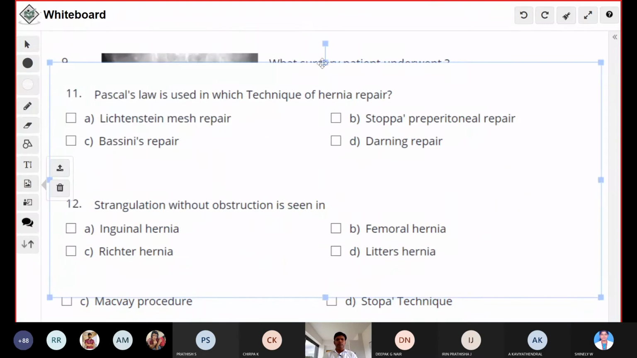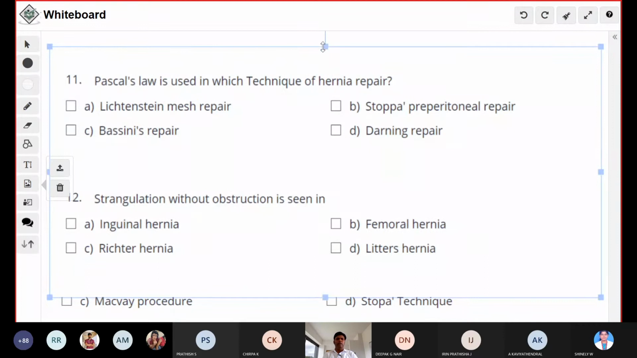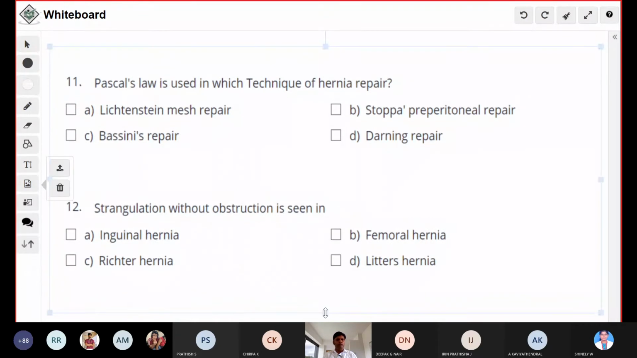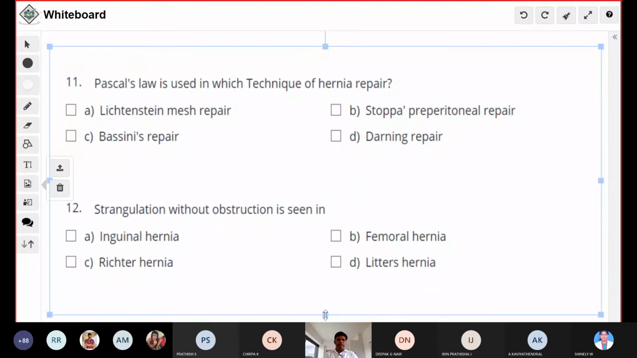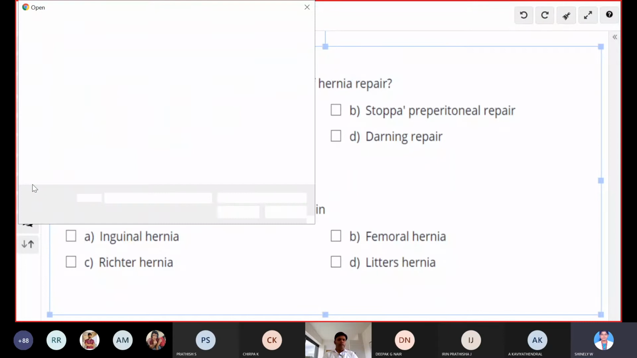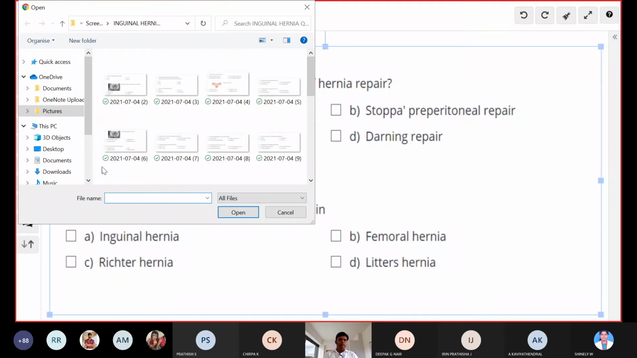Okay, what is the answer for this question? Pascal's law is used in which type of hernia repair? What's the answer? Stoppa's preperitoneal repair. Yes, it is Stoppa's preperitoneal repair. Okay, what is Pascal's law? Any idea?